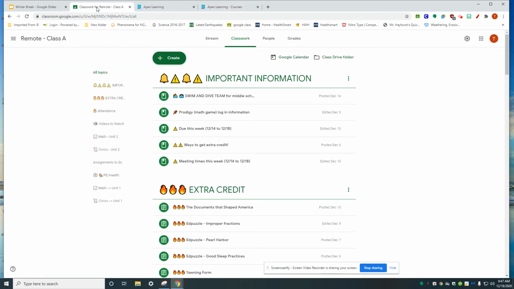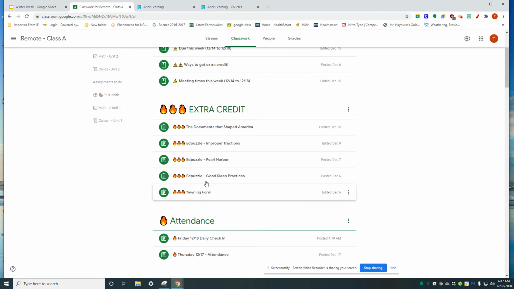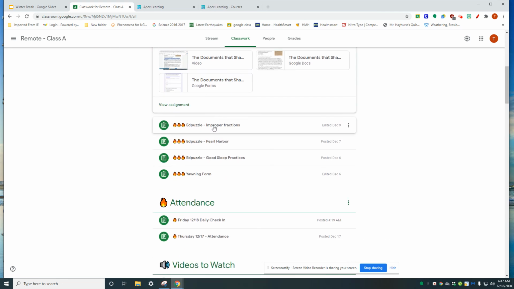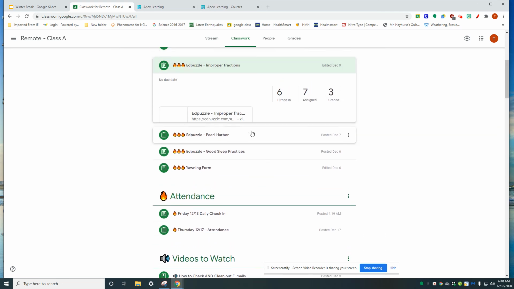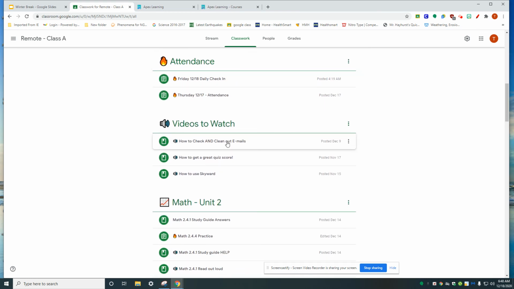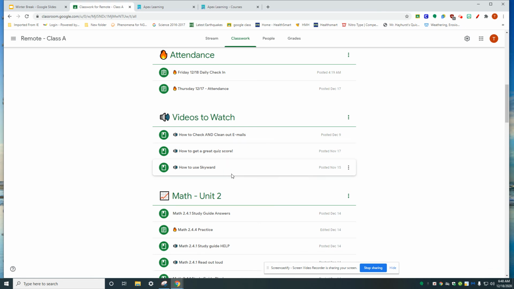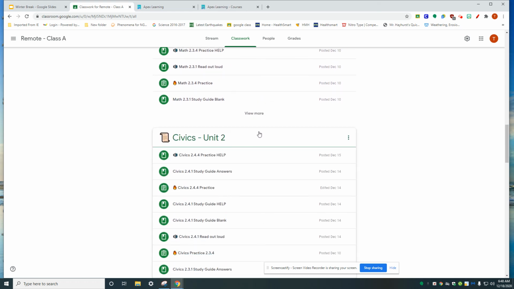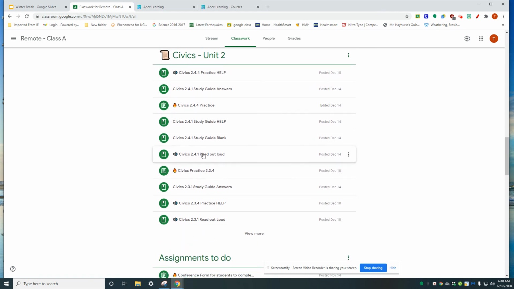In Google Classroom, under classwork, they have all these topics. And there is a lot of extra credit in here. I've had 6 kids do that. Attendance every day, some videos, how to clean out their email, how to get a great quiz score. And then here is all their assignments. They only do the ones with the fire. So look at all that extra support I have in there. They only do the ones with the fire.